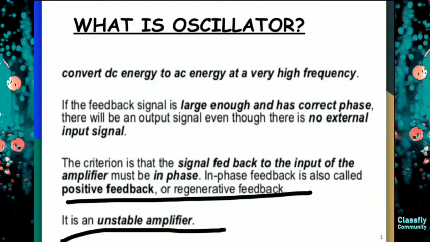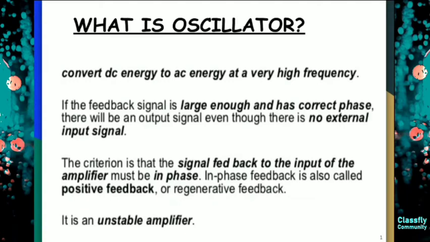So let's brief all the points so you can remember. What is an oscillator? It converts DC energy to AC energy with a very high frequency. Second, if the feedback signal is large enough, it must be in the correct phase, and then even if there is no input, we will get the output.